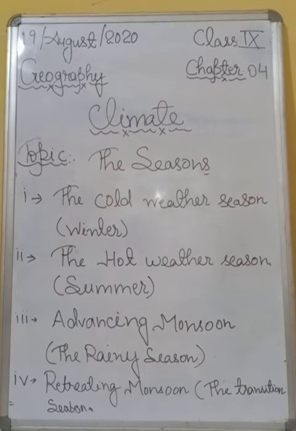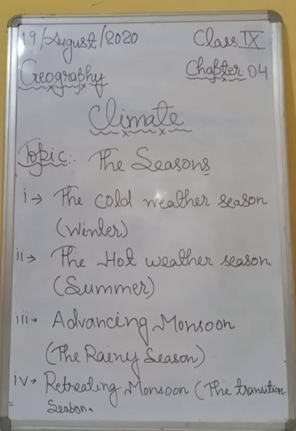What am I saying? I am saying that rainfall is decreasing from east to west. Alright? Because first rainfall is received by Mawsynram, very heavy rainfall, and after that the whole part of Assam and West Bengal receives, and after that Bihar, and after that UP and Delhi. And Delhi receives much rainfall.